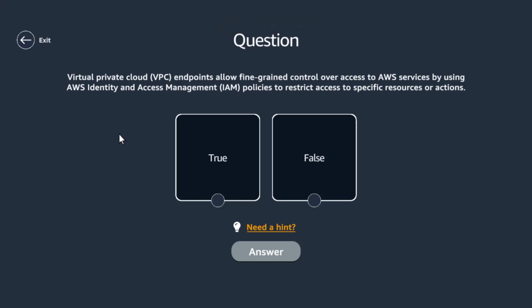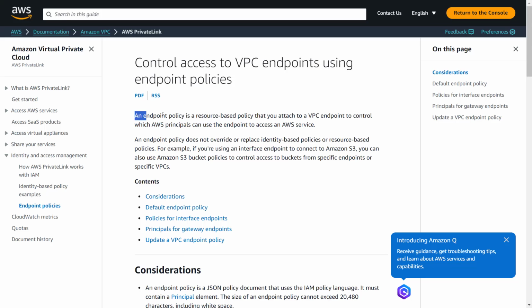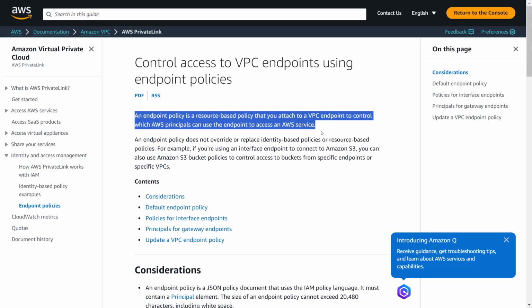Okay, we pause the video right now, answer it, and then check the answer and see who is going to score more. VPC endpoints allow fine-grained control over access to AWS services by using IAM policies to restrict access to specific resources or actions. I think VPC endpoints, no. I would go with no because endpoints have their own policies, right? Yeah, I will just go with that.